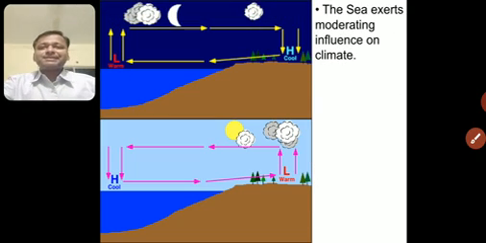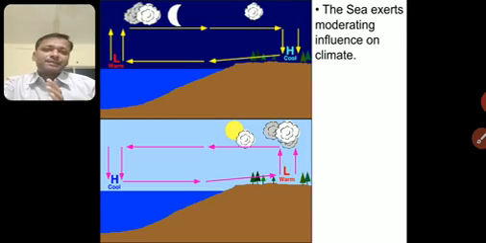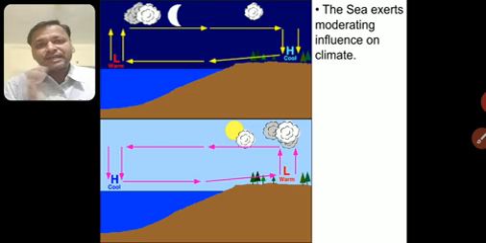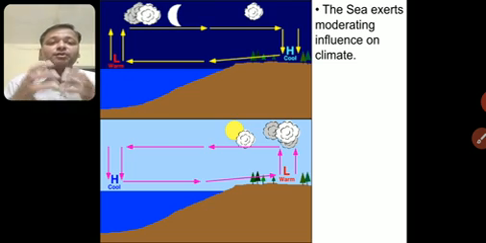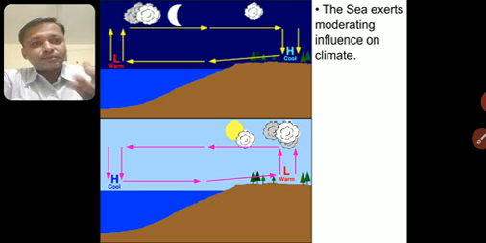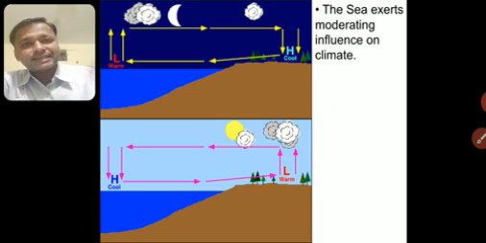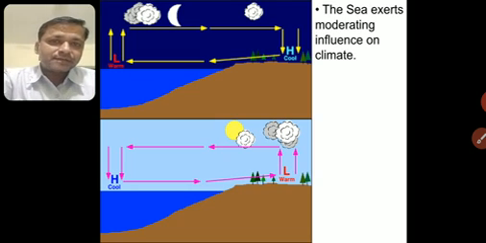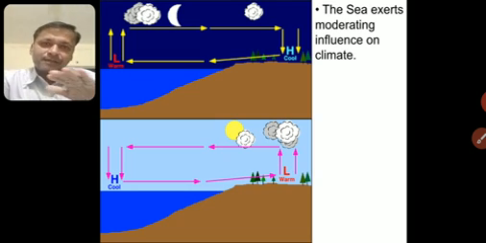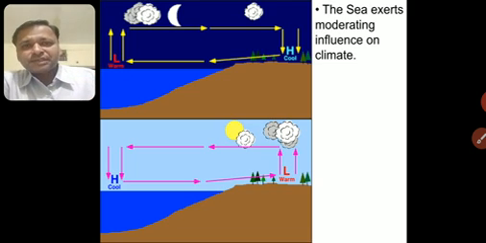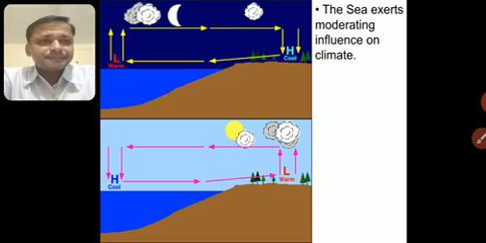So what can we say? The sea exerts a moderating influence on climate. Because of the sea, the cold air or the warm air continuously circulates between the water and land. So they have a moderate influence. Moderate means medium. Both high nahi, extreme nahi. The opposite word of moderate is extreme. We don't have extreme climates here. We have moderate climates. मीडियम क्लाइमेट है, बहुत ज़्यादा गर्मी भी नहीं होती है, बहुत ज़्यादा ठंड भी नहीं लगती है वहाँ पे.